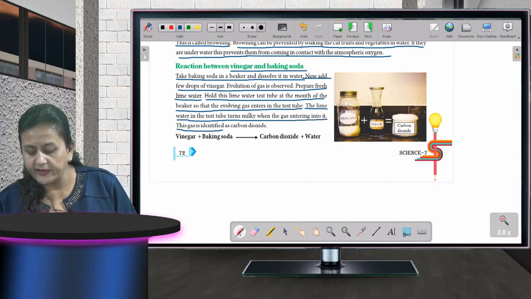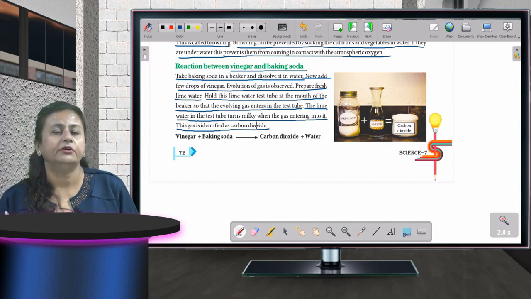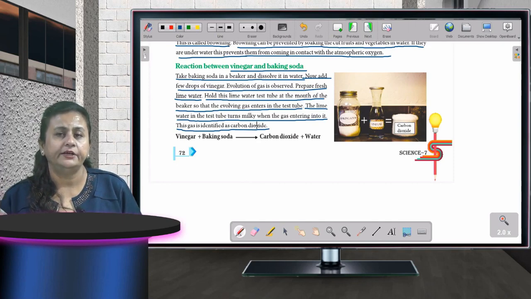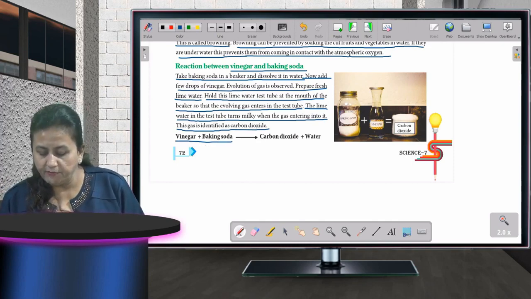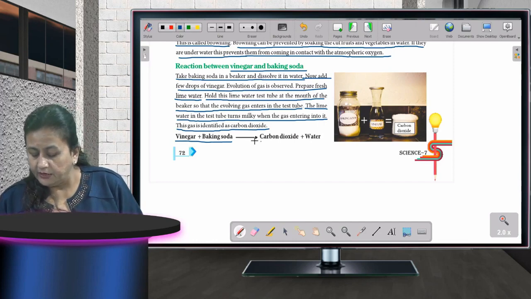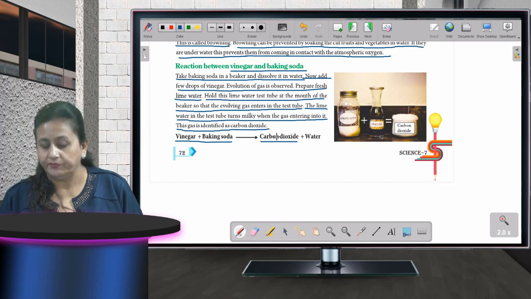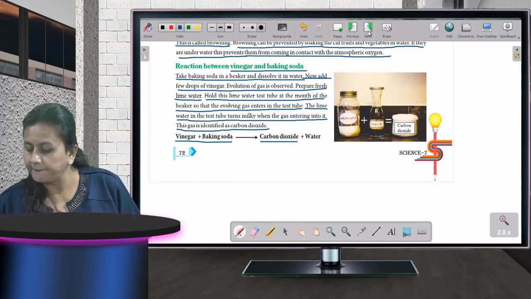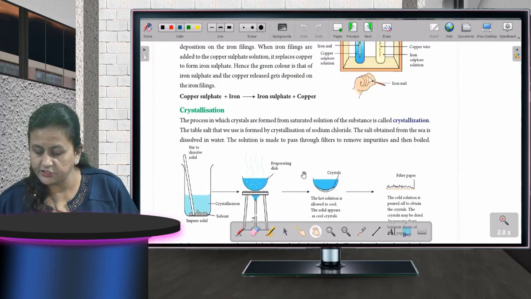This gas is identified as carbon dioxide because the lime water is turning milky, and carbon dioxide always turns the lime water milky. So when vinegar and baking soda are combined, a gas called carbon dioxide is evolved. Now the next one,